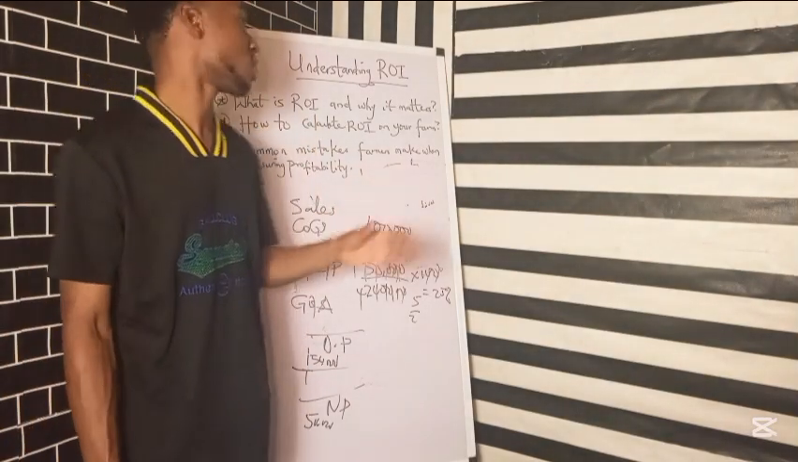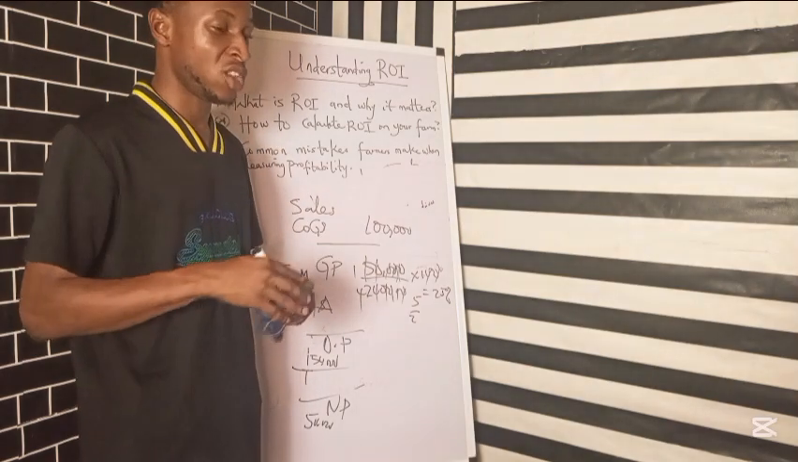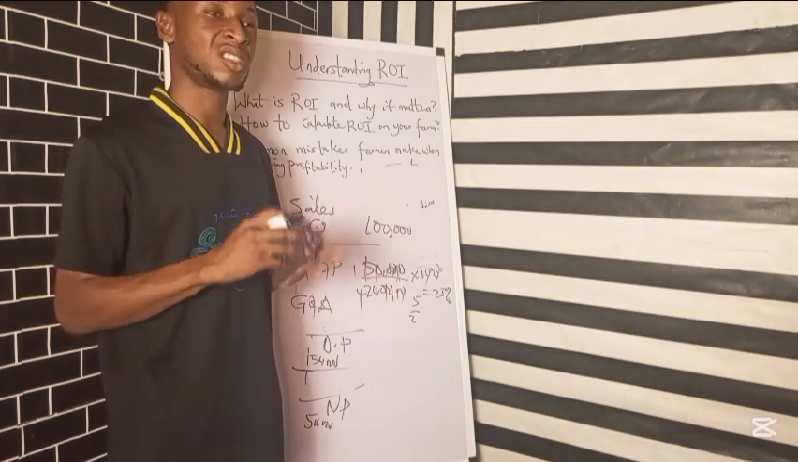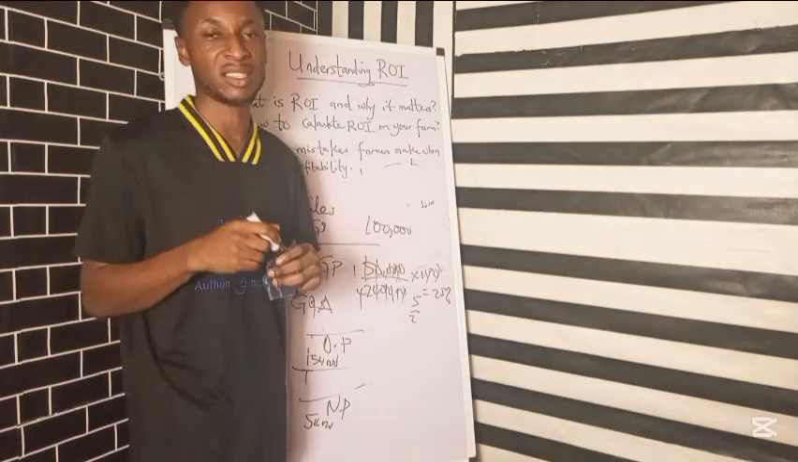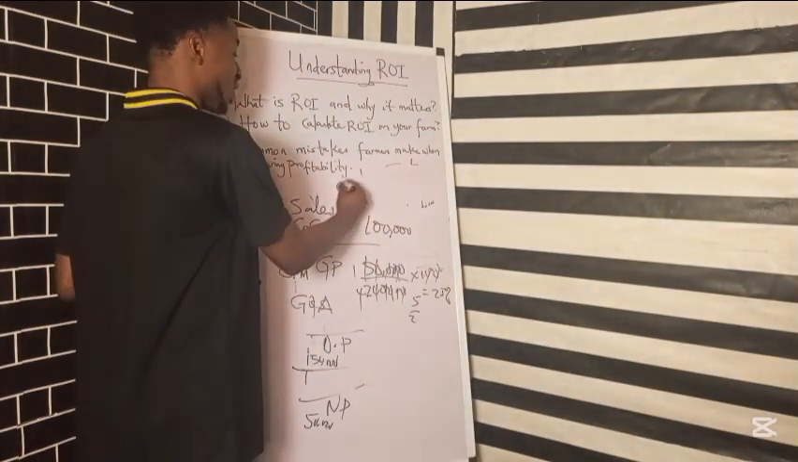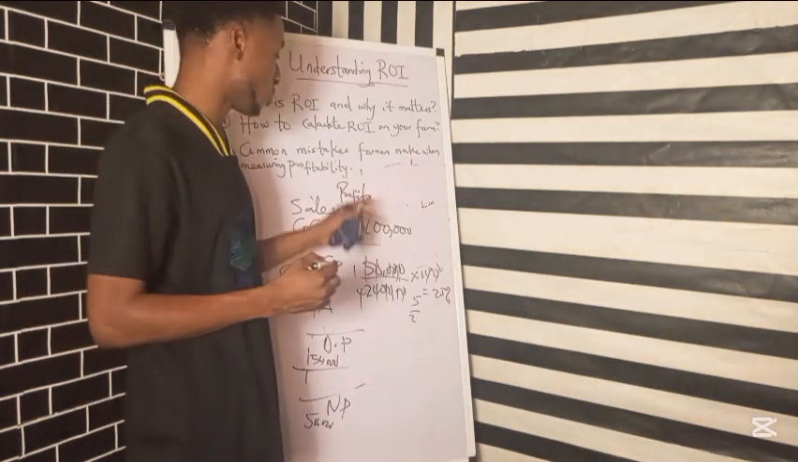It's very, very important for you to understand ROI, because if you don't understand return on investment, or ROI, in your agribusiness, there's a tendency for what we call business blindness. You think you're making profits. It's happened to me lots of times. You think you're making profits, but you're not making profits.